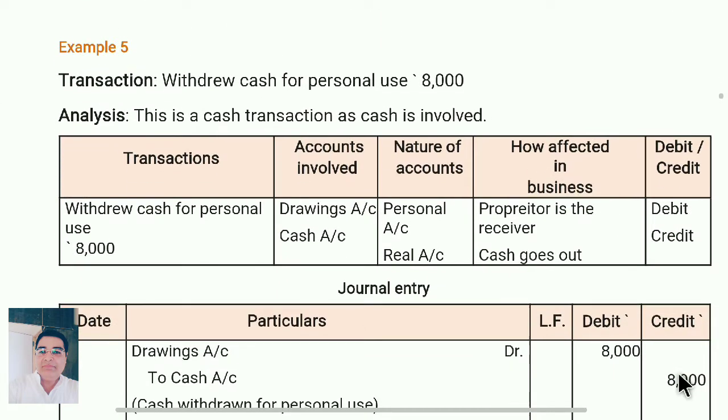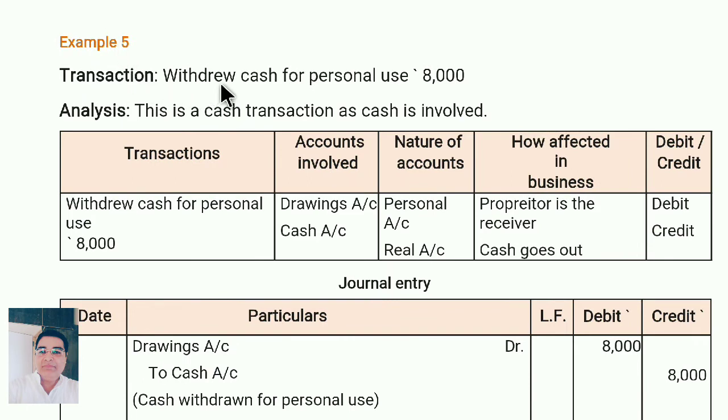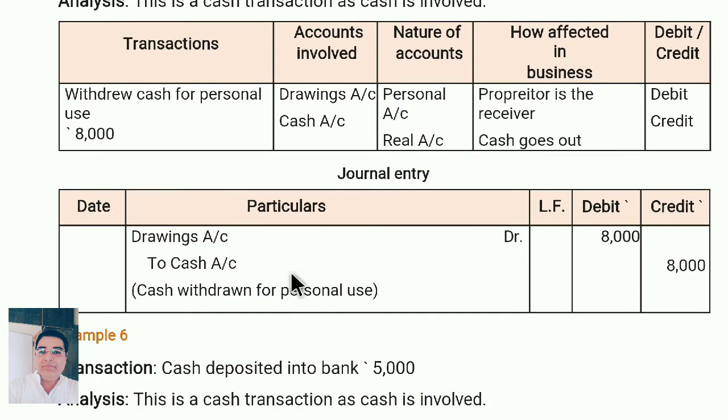Next, example 5. Withdraw cash for personal use. Whenever it is mentioned personal use or domestic purpose or own purpose, then it will come drawings account debit. So drawings is personal because the proprietor is the receiver. So drawings account debit to cash account. You withdraw the money for your own purpose, personal use.